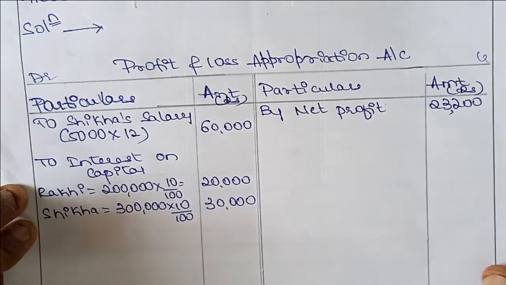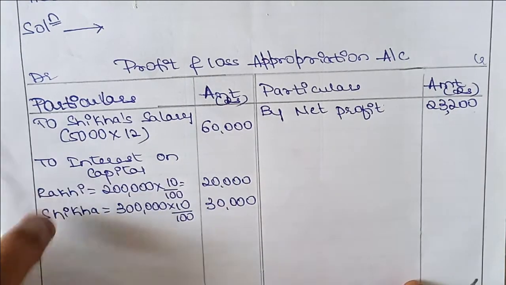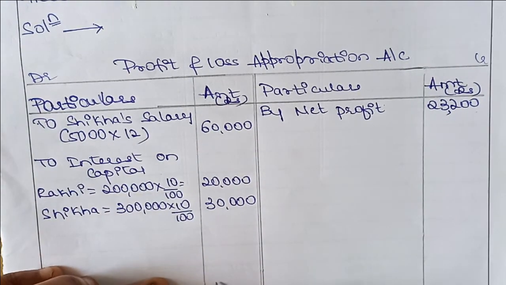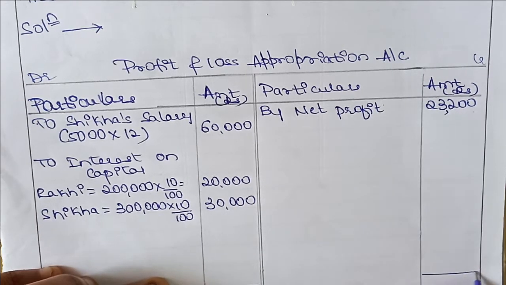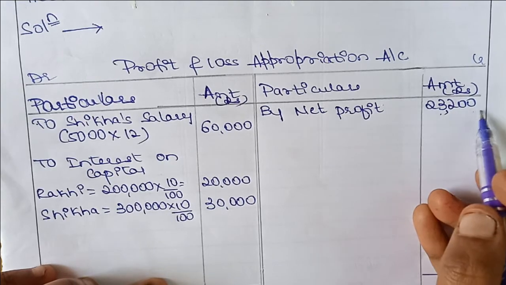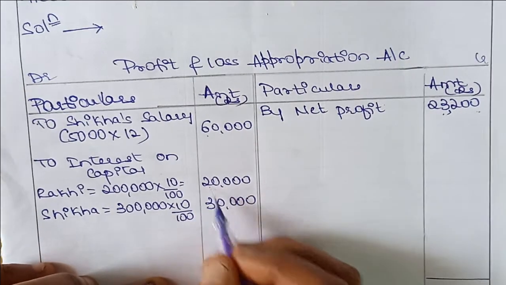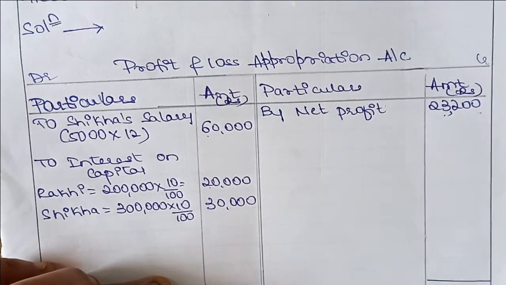So this is the problem, and now we'll balance it. First we'll go for a tally. In credit side it's 23,200. Debit side has a larger amount, that is 60,000, 20,000, 30,000, that is 1,10,000.